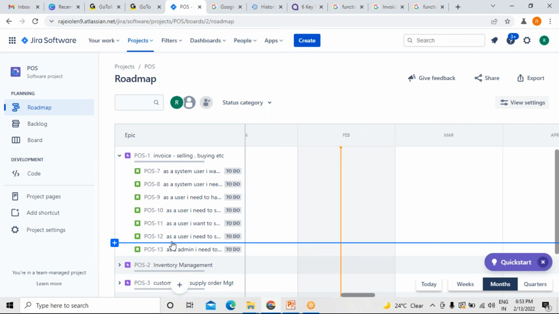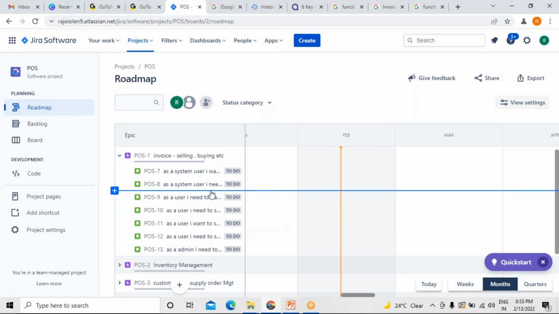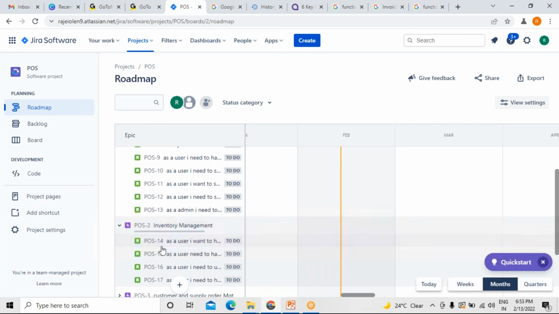So whenever we do sprint planning, we take 2 user stories from the first epic, for example. Roughly I'm saying, it's not reality. It may be 7 and 8, or 7 and 10, or 9 and 11, whatever it is. In the second epic, we felt the inventory management system is required, so we take 2 more. Like this, from different epics, multiple user stories are taken, and we create a sprint.